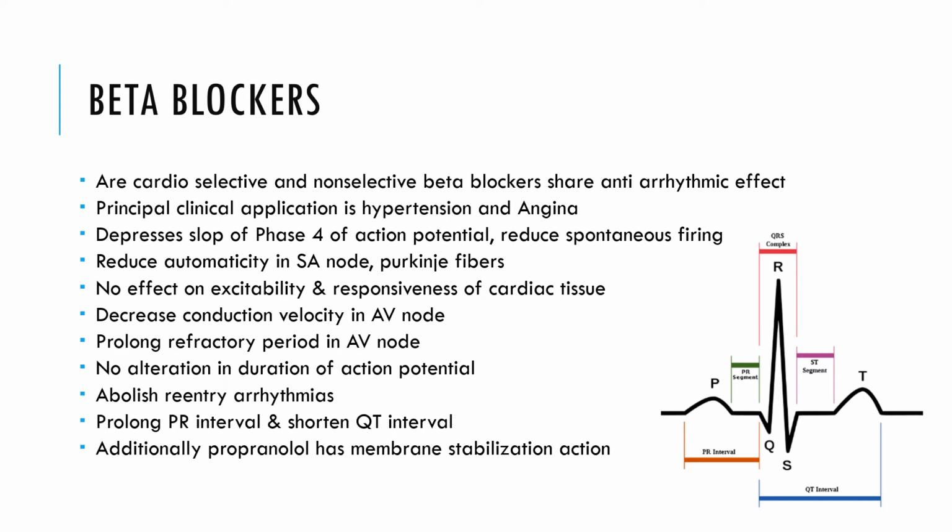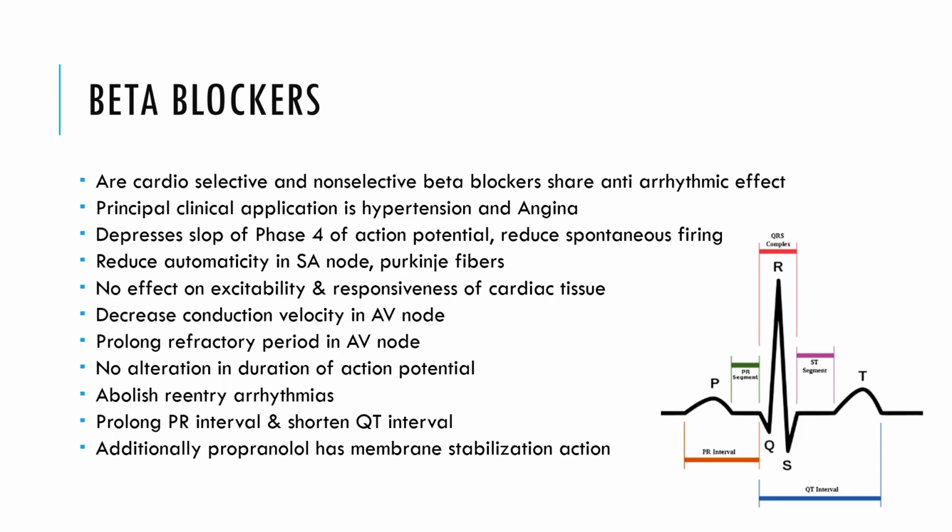So there is a significant prolongation of the PR interval. We can see here the PR interval, this interval, and shortening of the QT interval. So this interval is shortened and this interval is prolonged. This is one typical effect of the beta blockers. Propranolol or metoprolol are the drugs used in this beta blocker category. Additionally, propranolol also has a membrane stabilization effect, due to which it also acts as an antiarrhythmic.